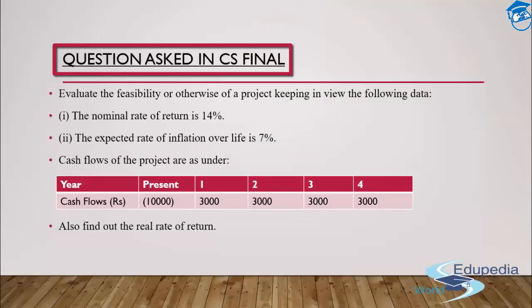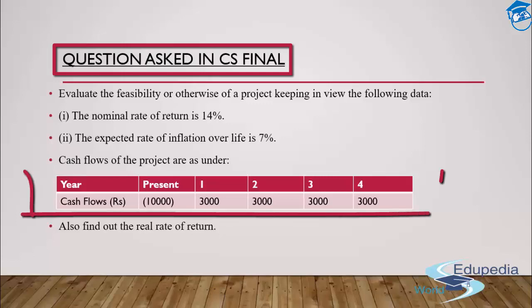It says: evaluate the feasibility or otherwise of a project keeping in view the following data. Number one, the nominal rate of return is 14%. Number two, the expected rate of inflation over the life of the project is 7%. Apart from that, the question provides the cash flows from the project.